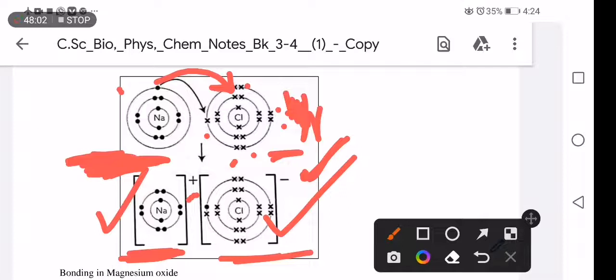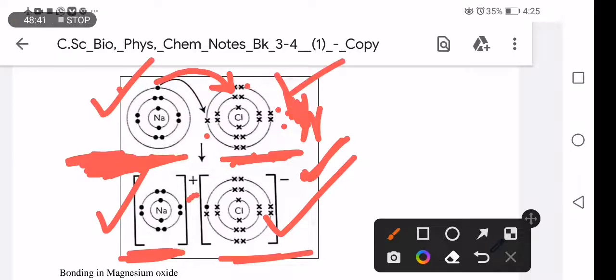It is the difference in power to attract electrons. That is why it is called ionic bonding. You see that this one received and this one donated. So ionic bonding is when an atom either donates, for example sodium only donated, or receives, chlorine only receives.